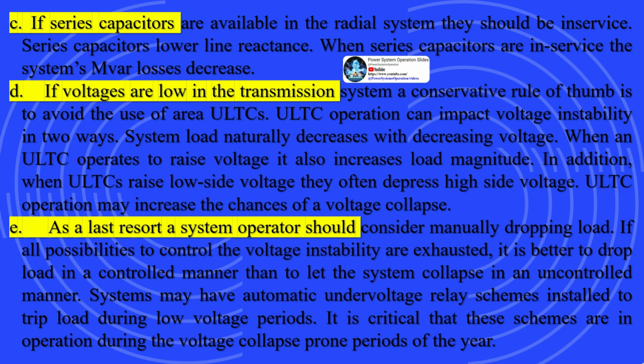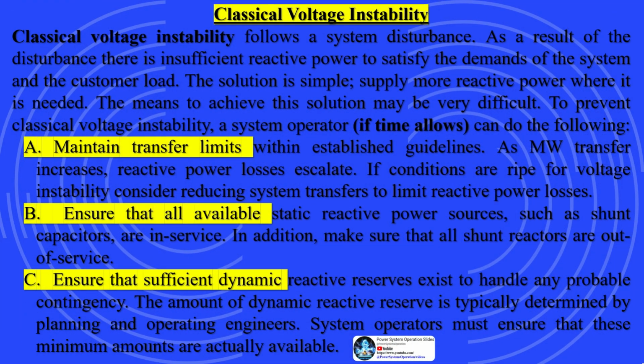E. As a last resort, a system operator should consider manually dropping load. If all possibilities to control the voltage instability are exhausted, it is better to drop load in a controlled manner than to let the system collapse in an uncontrolled manner. Systems may have automatic undervoltage relay schemes installed to trip load during low voltage periods. It is critical that these schemes are in operation during the voltage collapse-prone periods of the year.